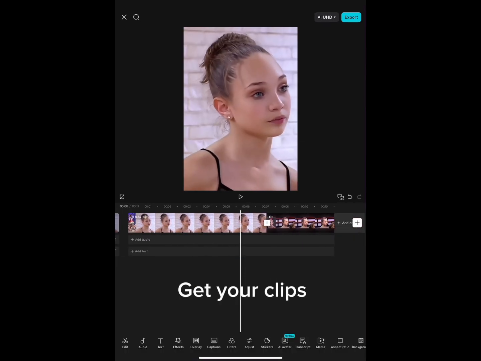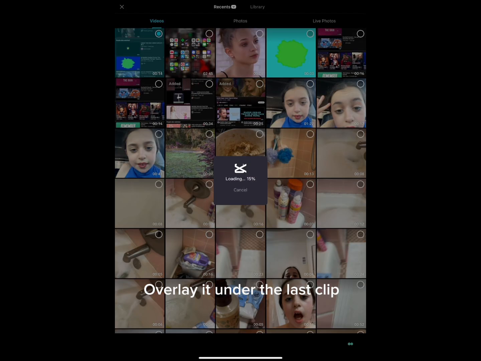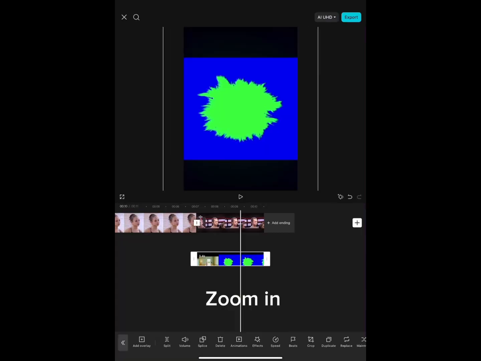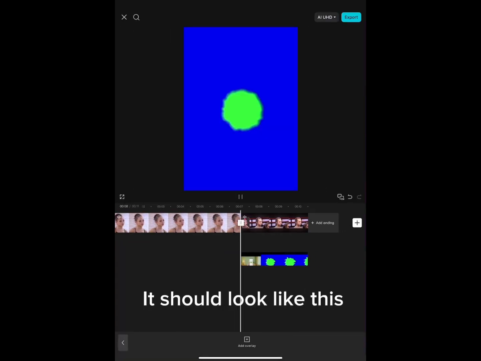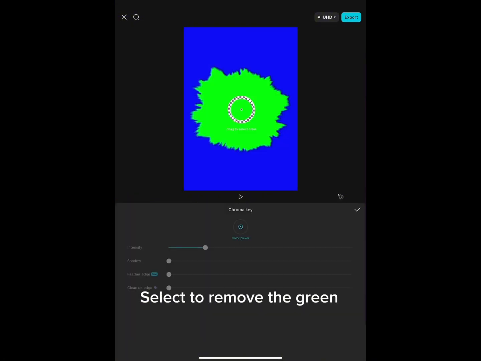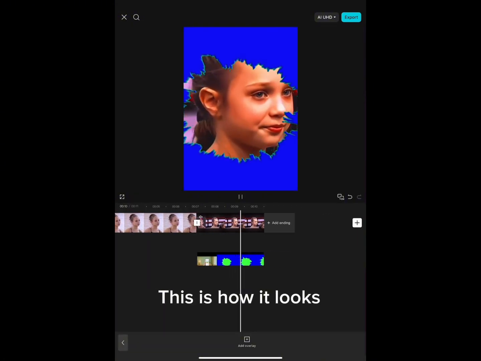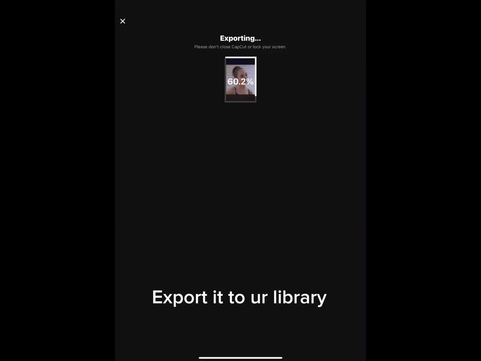Get your clips. Screen record this video. Overlay it under the last clip. Zoom in. It should look like this. Select to remove the green. This is how it looks. Export it to our library.